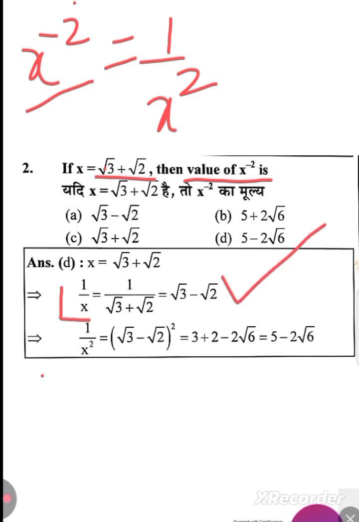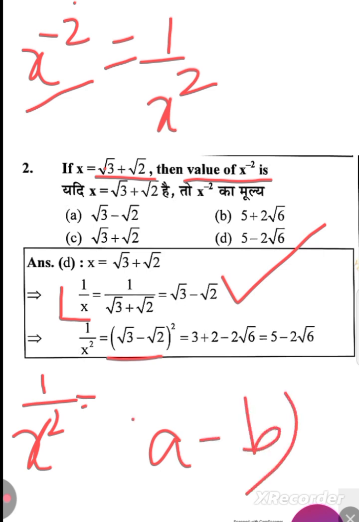Now take the square on both sides. It will become 1 by x square, and here it will become root 3 minus root 2 whole square. So the formula of a minus b whole square we have to apply: a square plus b square, a square is going to be root 3 square, which is 3, and root 2 square is going to be 2, and minus 2ab.